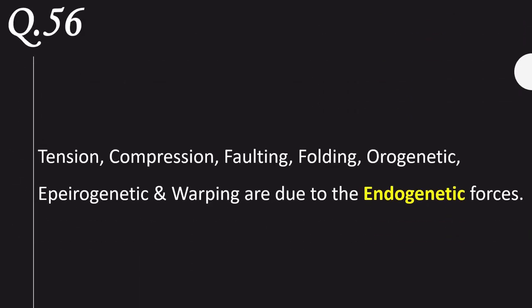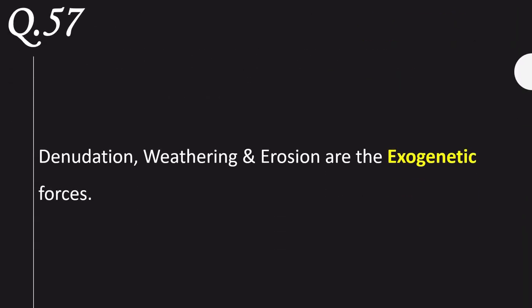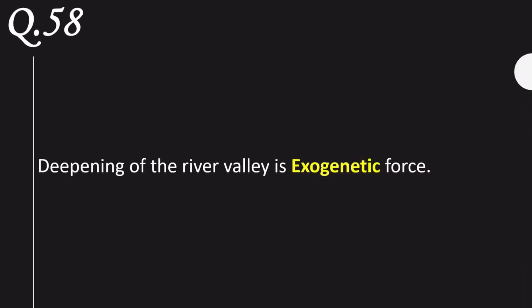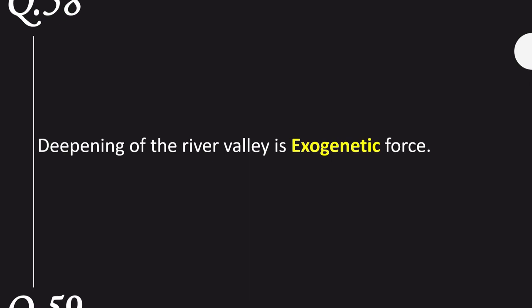Tension, compression, faulting, folding, orogenetic, epeirogenetic, and warping are due to the endogenetic forces. Denudation, weathering, and erosion are the exogenetic forces. Deepening of the river valley is an exogenetic force.